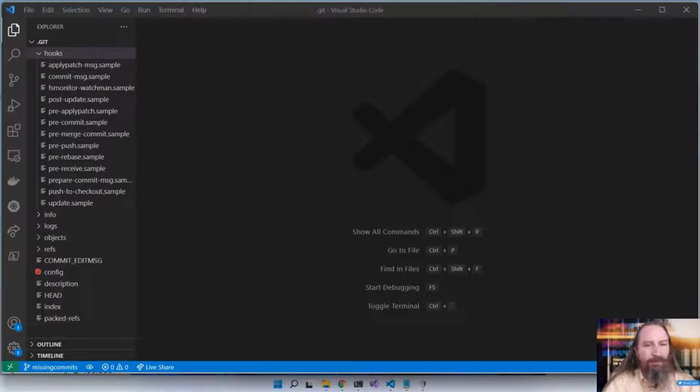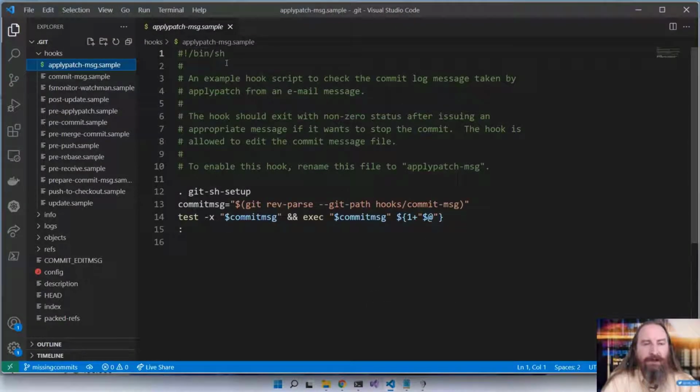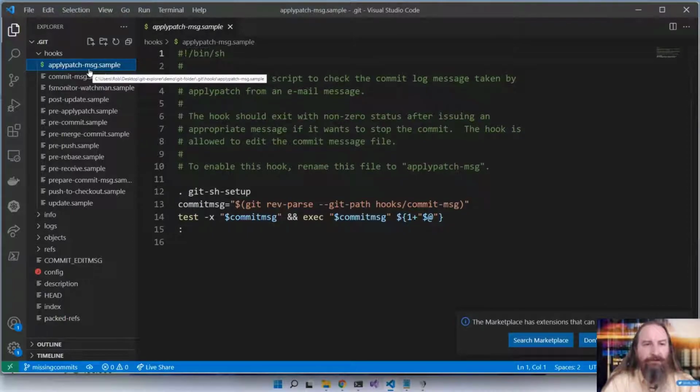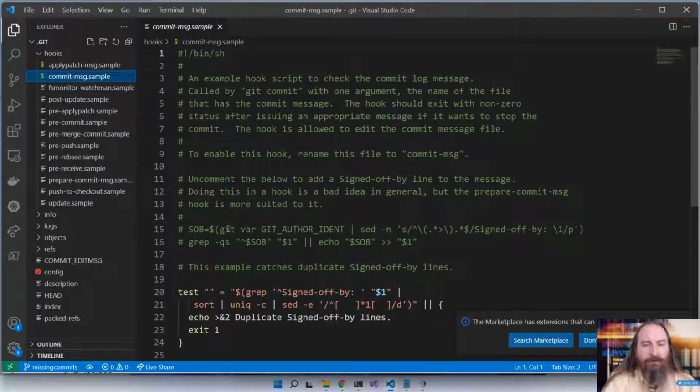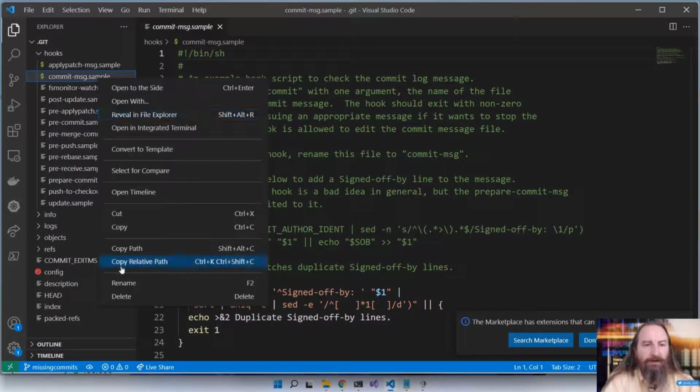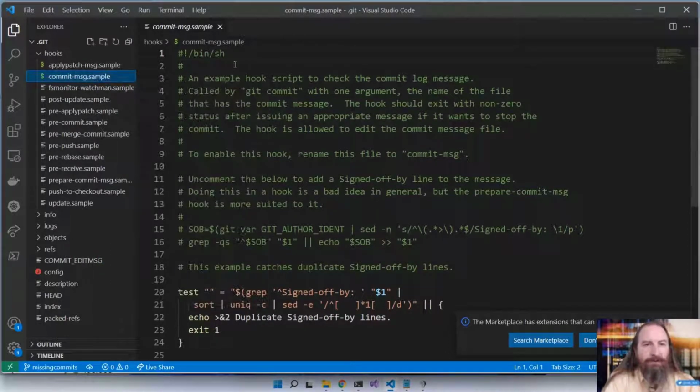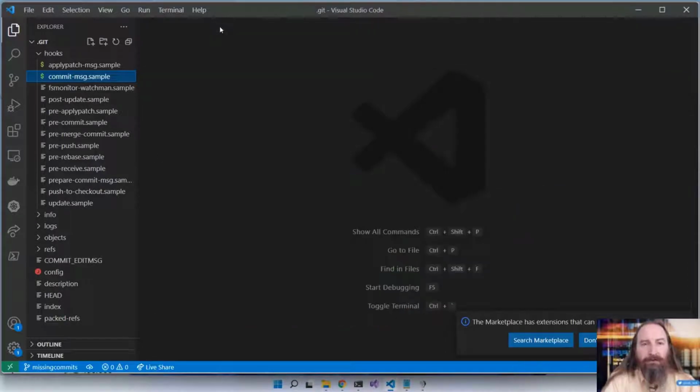Okay, so next let's talk about hooks or automation. Now hooks are great. There are chances where we can hook into things that Git is doing and take actions. So here in the hooks folder, we have some sample files. Here's this bin sh, so it's a shell script, and it does some interesting things on an apply patch. Or we could take a look at commit message, where we get to do some things. Now each of these are samples, but if I were to rename this and remove the .sample part, then that would install this hook here in my repository.